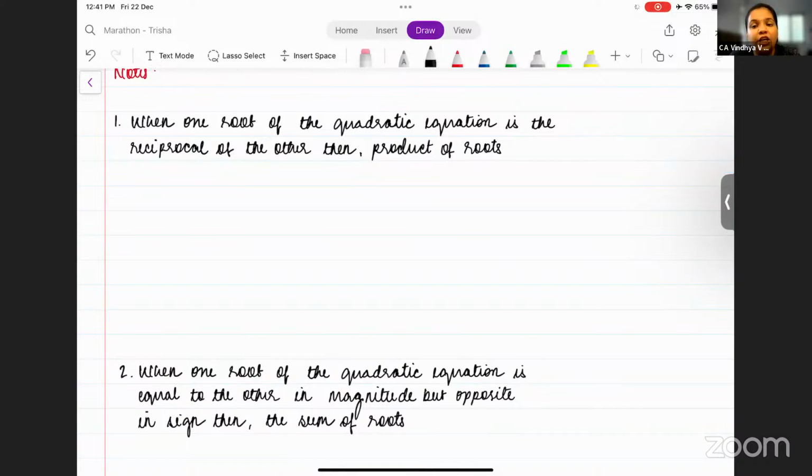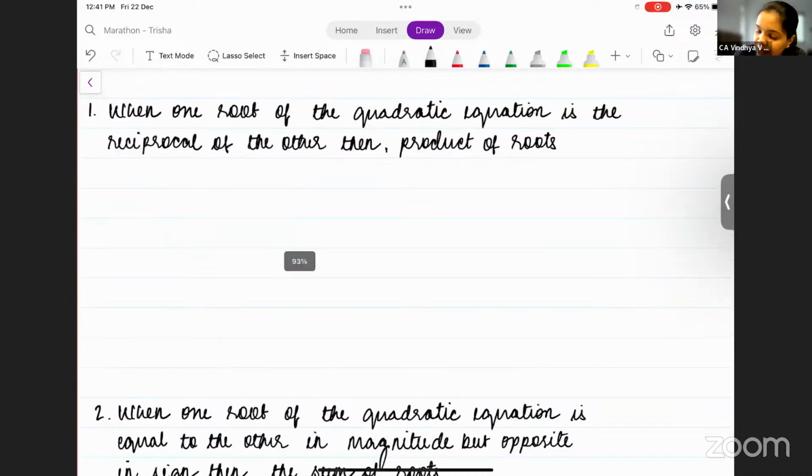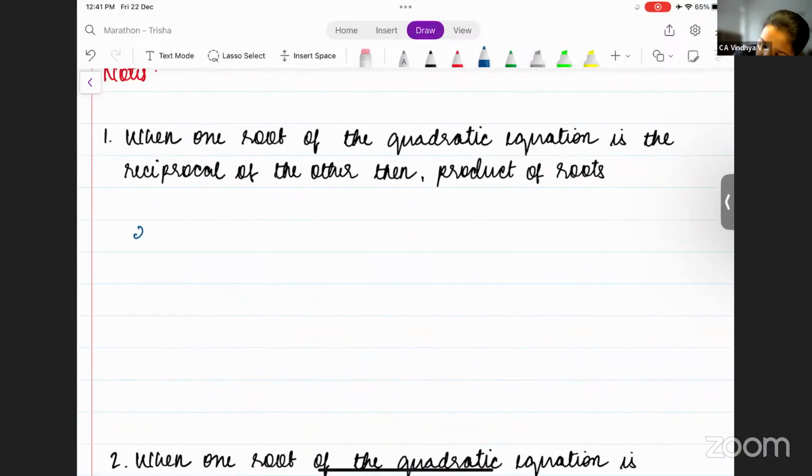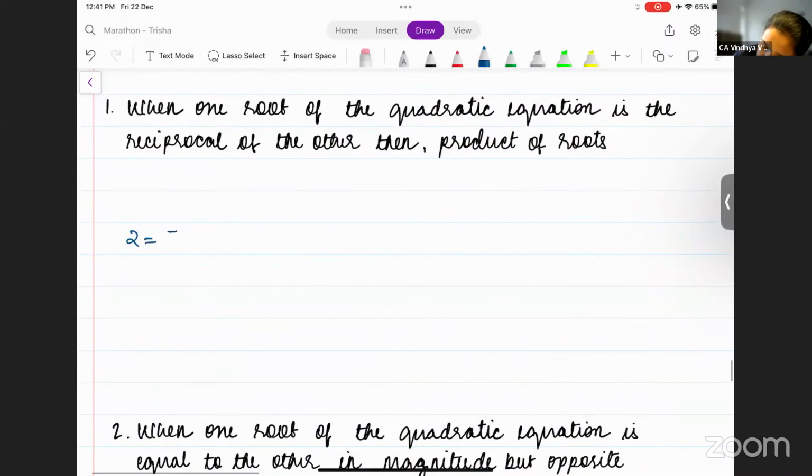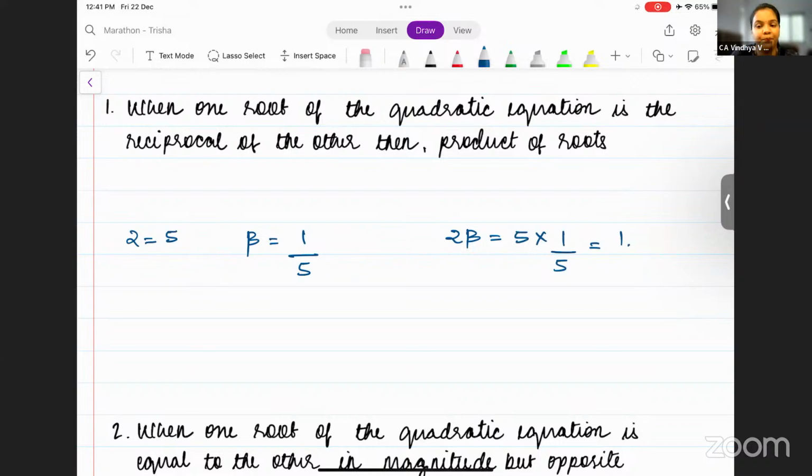Okay. Now, important notes here, important to solve the questions. When one root of the quadratic equation is the reciprocal of the other. Let's take an example here. Let us say alpha is 5. If alpha is 5, can I say beta should be 1 by 5? Now, if you multiply alpha into beta, you will get 5 into 1 by 5, correct? Which is equal to 1. So can I say the product of roots is equal to 1?